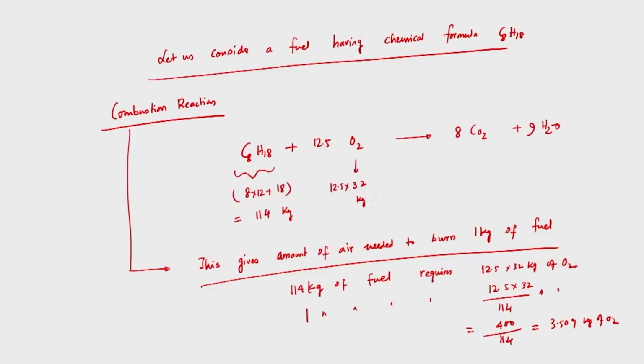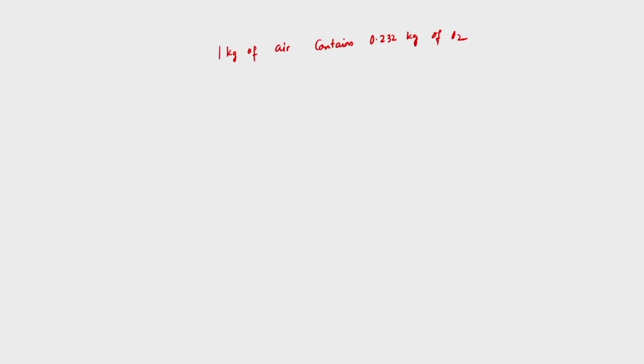One kg of air contains 0.232 kg of oxygen. Going back to the previous slide, we have obtained that this much oxygen is required to burn per kg of fuel, and this oxygen will be obtained from the air we are supplying during the intake stroke.